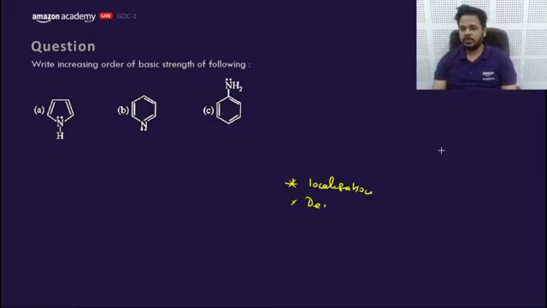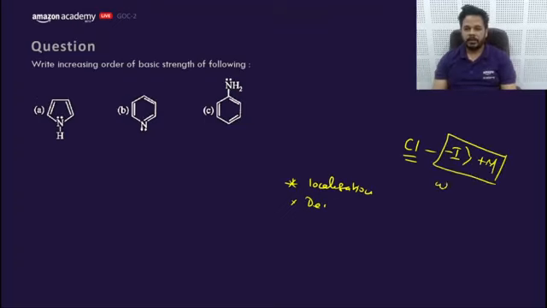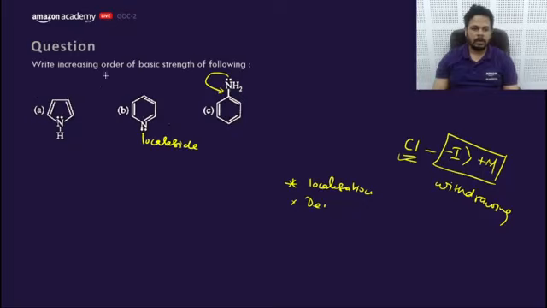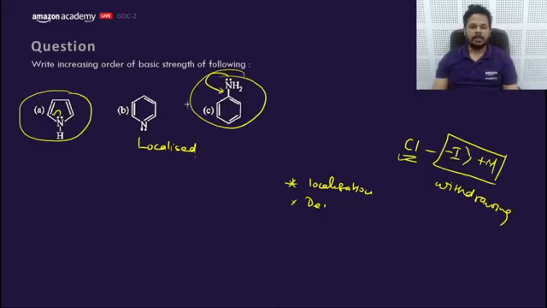The reason Cl shows plus I: for halogens like Cl, the minus I effect is more powerful than plus M, my dear friend. So the net effect is withdrawing. For halogens only, the inductive effect is more powerful than resonance. So this lone pair is going into resonance. This lone pair is localized. This lone pair is going into resonance also. Now what is the difference between A and C? B is the localized one, so it would be in the first position.